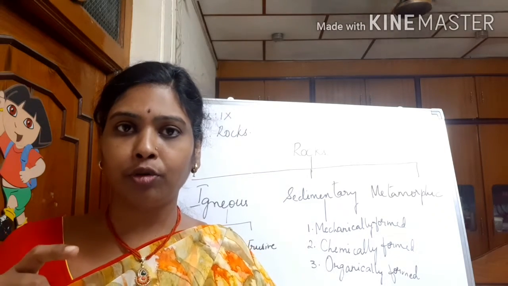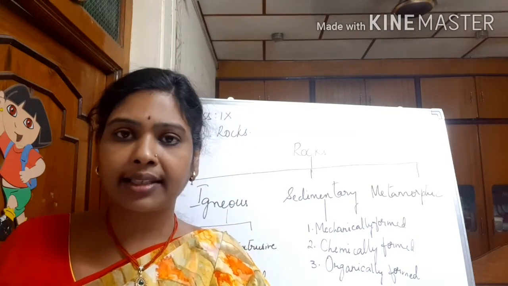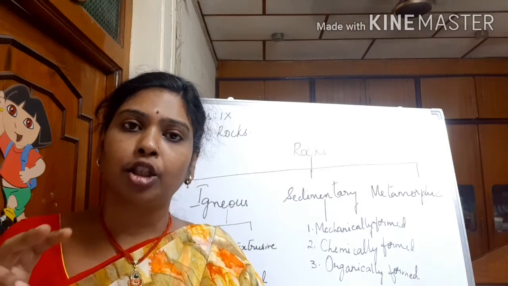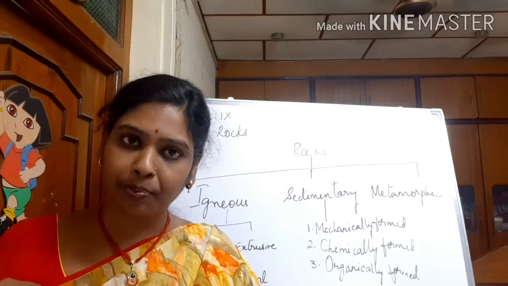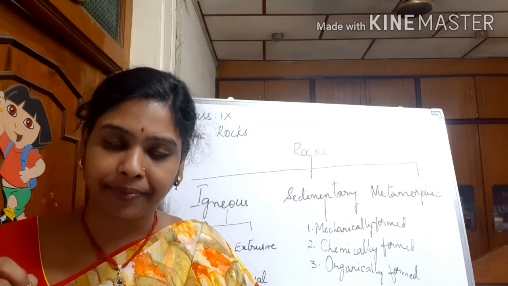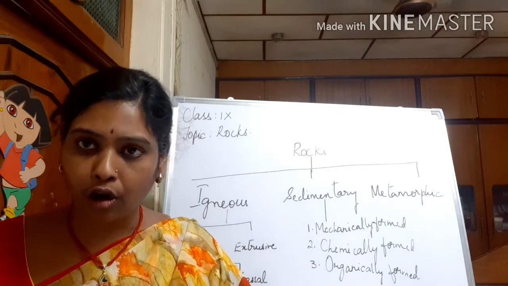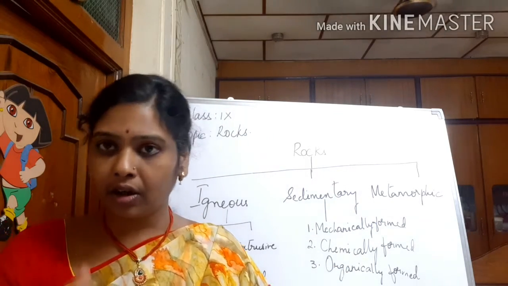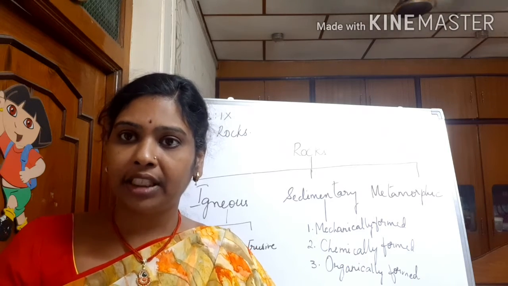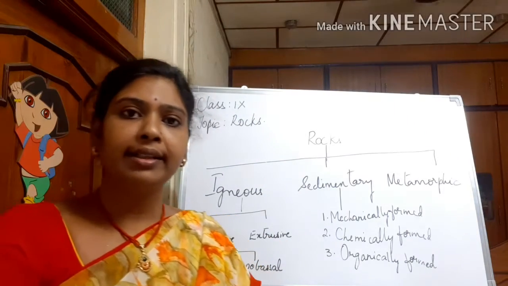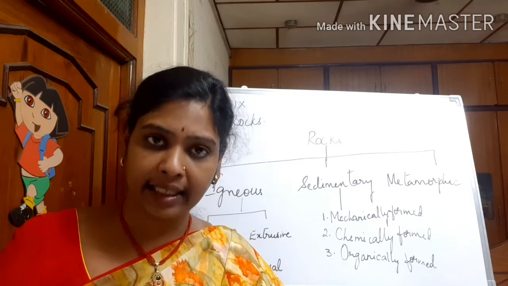Next we move on to chemically formed sedimentary rocks. These are sediments which are formed from salt water solutions. Examples are gypsum, rock salt, etc. Next we move on to organically formed sedimentary rocks. An example is coal. These are deposits formed from the remains of plants or sea life which are deposited in the seabed.